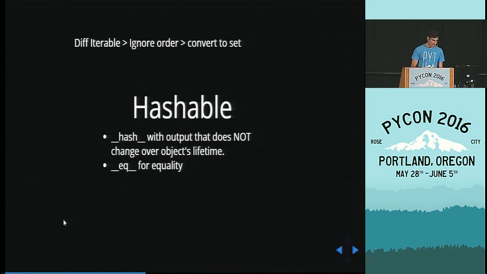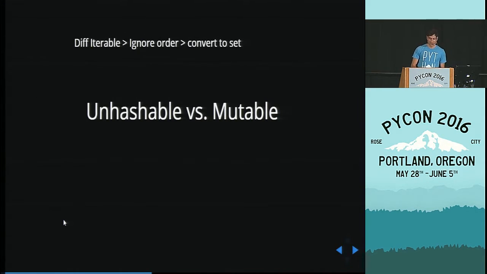But when it comes to hashable, in Python, for something to be hashable, you need to have __hash__ and __eq__ for equality. I don't want to go deep into this part, but I'm going to give you an example of how you compare hashable versus mutable, because we're going to deal with this a lot.